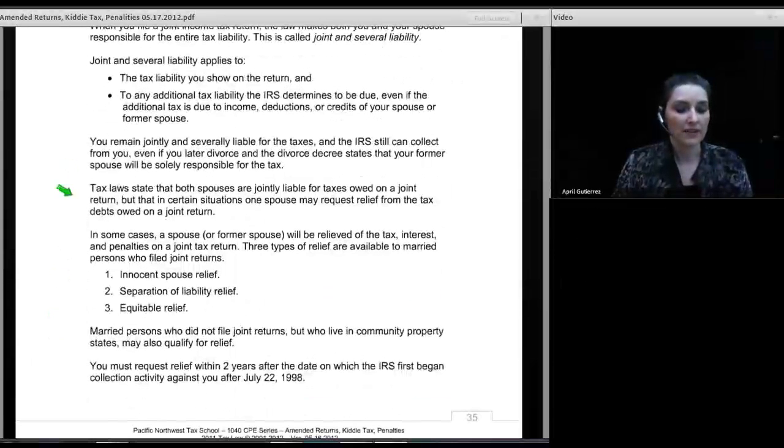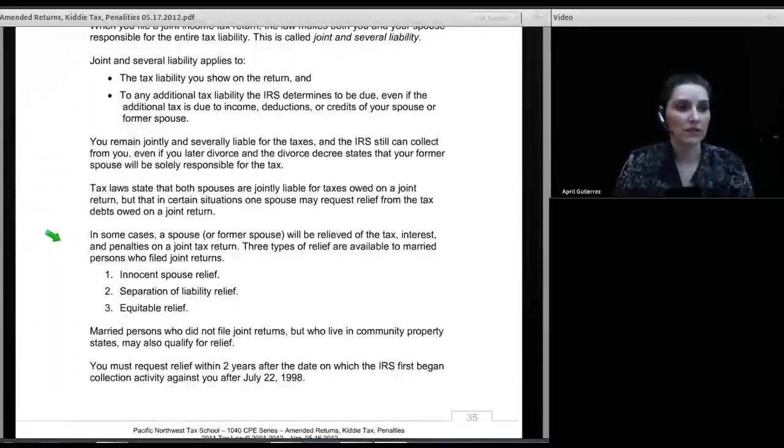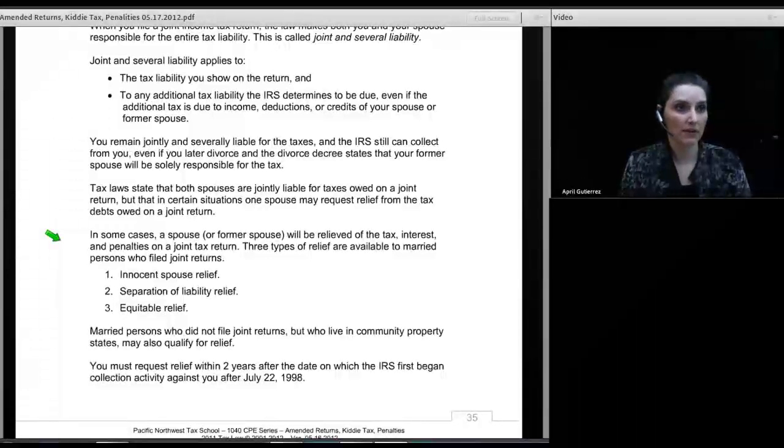So what happens if things go sour in the marriage? Or what happens if the tax return that was filed did not report income? You're a spouse, you've just signed the return. To your knowledge, it's truthful and accurate, but you were not aware that your spouse had failed to report income on there. And then subsequent to that, the IRS comes along and adjusts the return and starts coming after you for the money. Is there anything that you can do about that? And the answer is yes. There's something called innocent spouse relief.